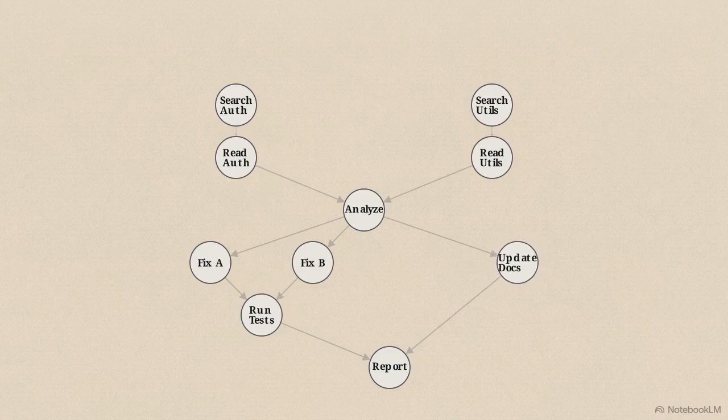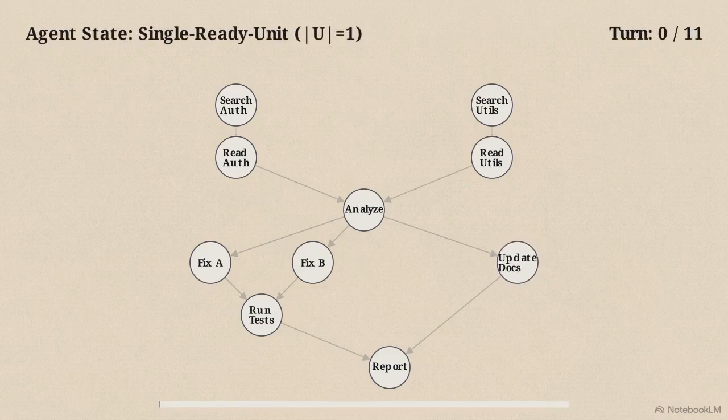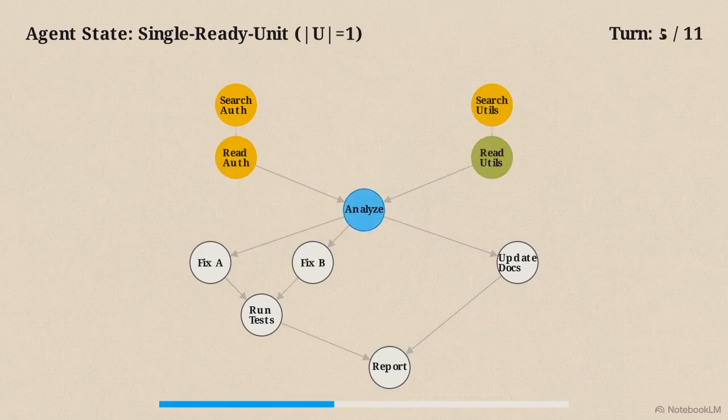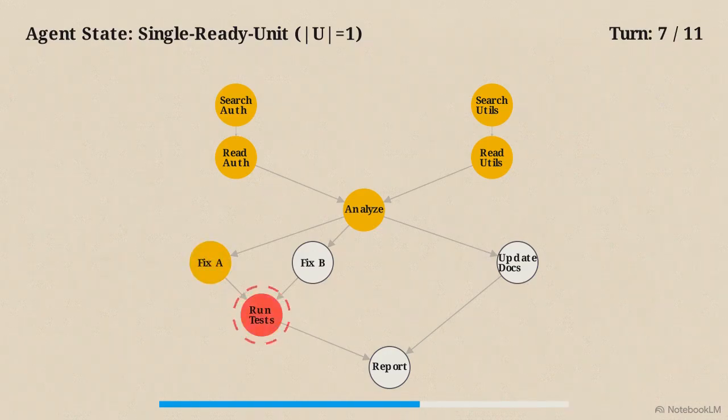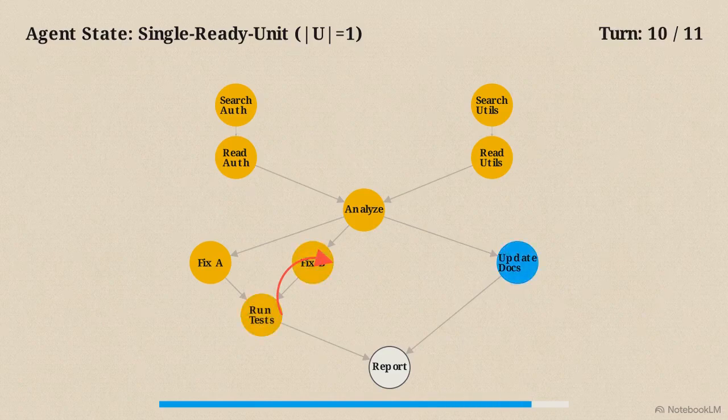If we assign this to a standard agent loop, the system ignores those parallel paths. It searches the authentication files, waits. It searches the utilities, waits. It processes all 10 steps in a single rigid line. When the model writes fix A and the tests fail, the LLM makes an ad hoc decision to pivot to fix B. It operates with no strict bounds on how many times it might bounce between failed tests and new code.